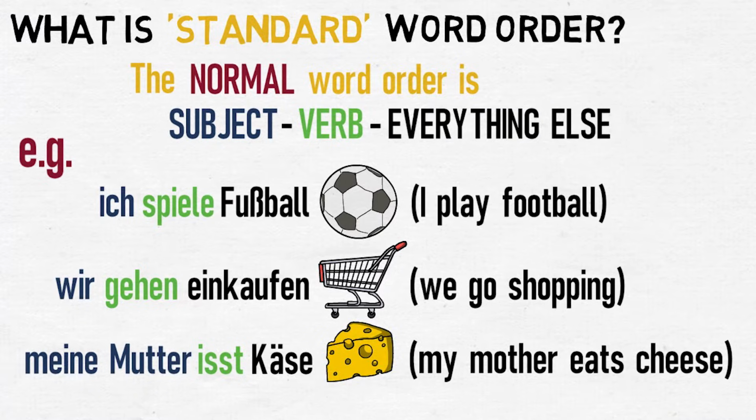As you can see from the sentences above, there is a rule in German which I refer to as the verb second rule. This means that, as the default setting, the verb should be the second idea. It's important to recognise that this doesn't mean the second word. Let's use the last example above. The subject in the final example is meine Mutter, which, while it's 2 words, is only one idea. The second idea, therefore, is the verb isst, which means eats. This means that the word order is okay. This verb second rule will play a much bigger role in part 2 of this video.